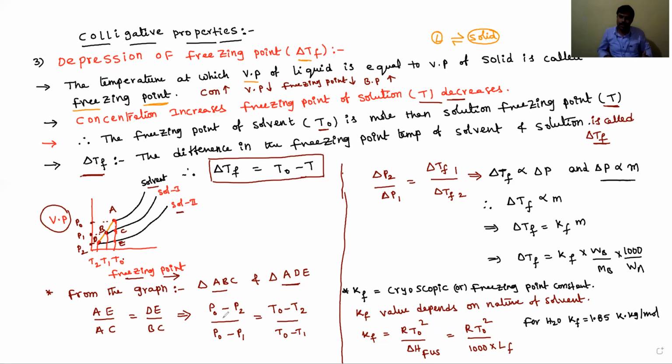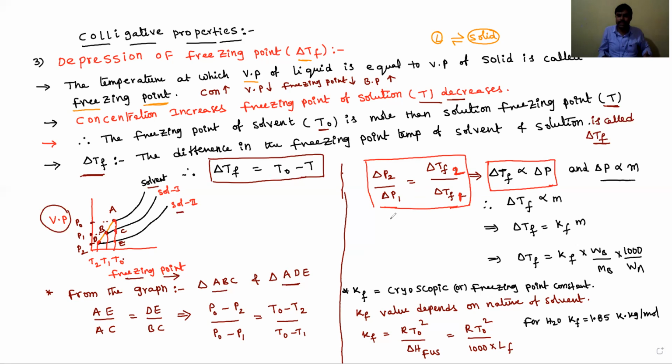P0 minus P2 is delta P2, the lowering of vapor pressure of the second solution, divided by that of the first solution, equals the depression of freezing point temperature of the second solution divided by that of the first solution. From this ratio, delta TF is directly proportional to the lowering of vapor pressure.